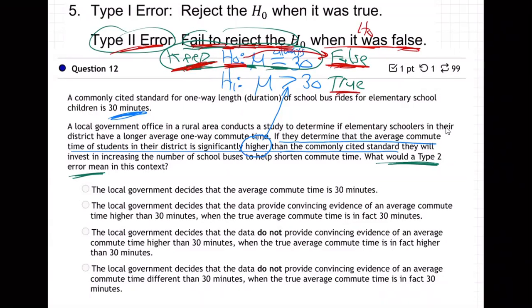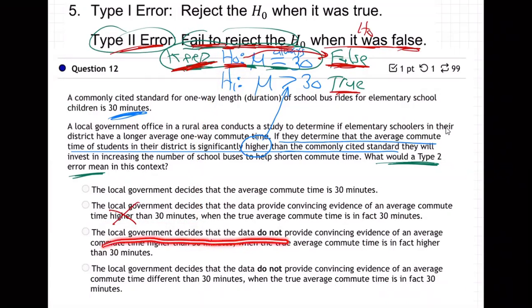So how can we put that in words? Let's take a look. The local government decides that the average time is 30 minutes. No. Or yeah. Yeah, that seems right. Equals 30. Let's read the other ones. The local government decides that the data provide convincing evidence of an average commute time higher than 30. No. They went with H0. They don't think higher, they think equals. No, that's not right, not higher. Let's read the next one.